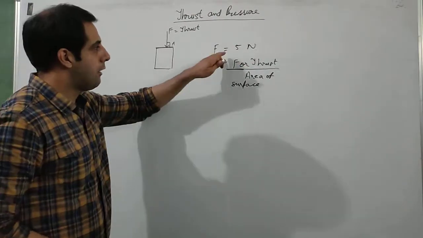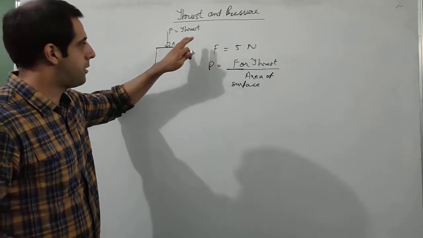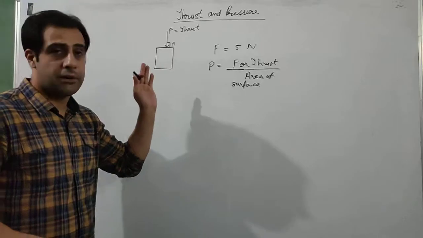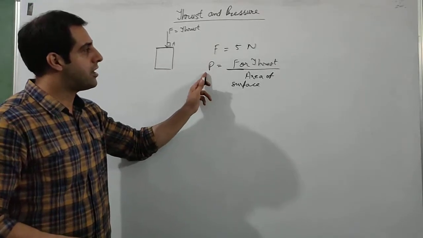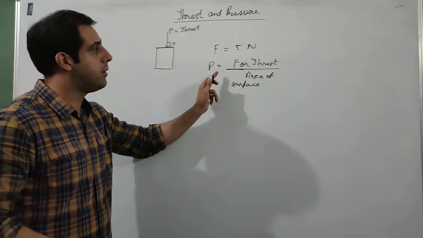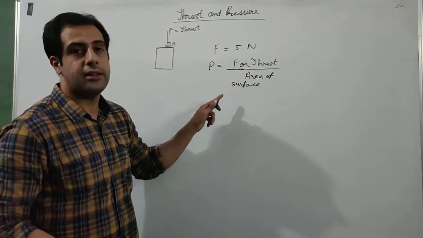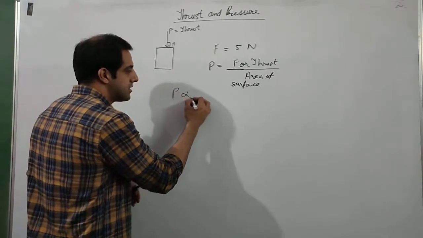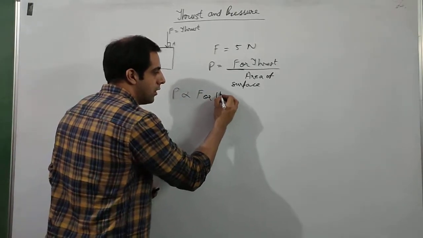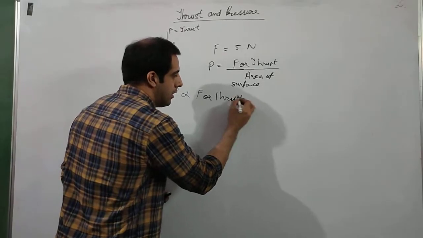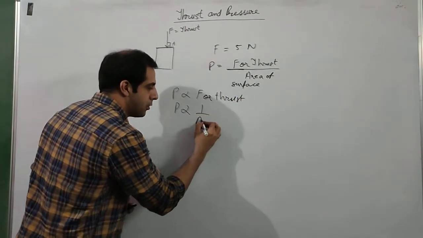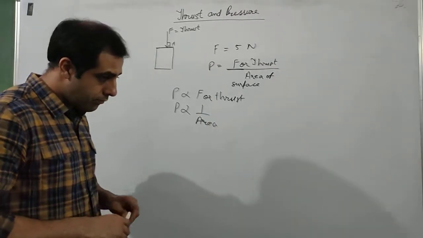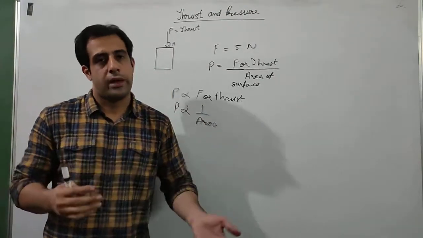Okay, let me repeat. If I am applying a force on the box in a perpendicular direction, I will say that I am applying a thrust of 5 Newton. But if somebody asks what is the pressure, then pressure will not be equal to 5 Newton. Pressure will be equal to 5 Newton divided by the area of the surface. So pressure depends upon two quantities. It is directly proportional to the force or thrust, and it is inversely proportional to the area on which force is applied.